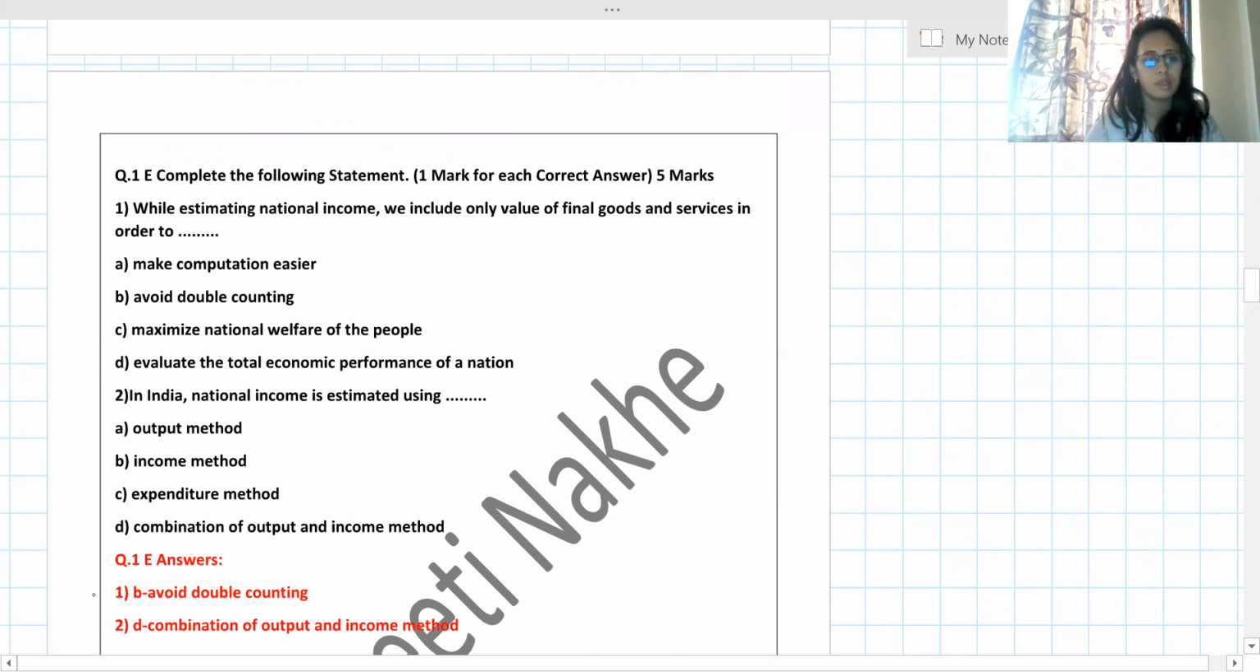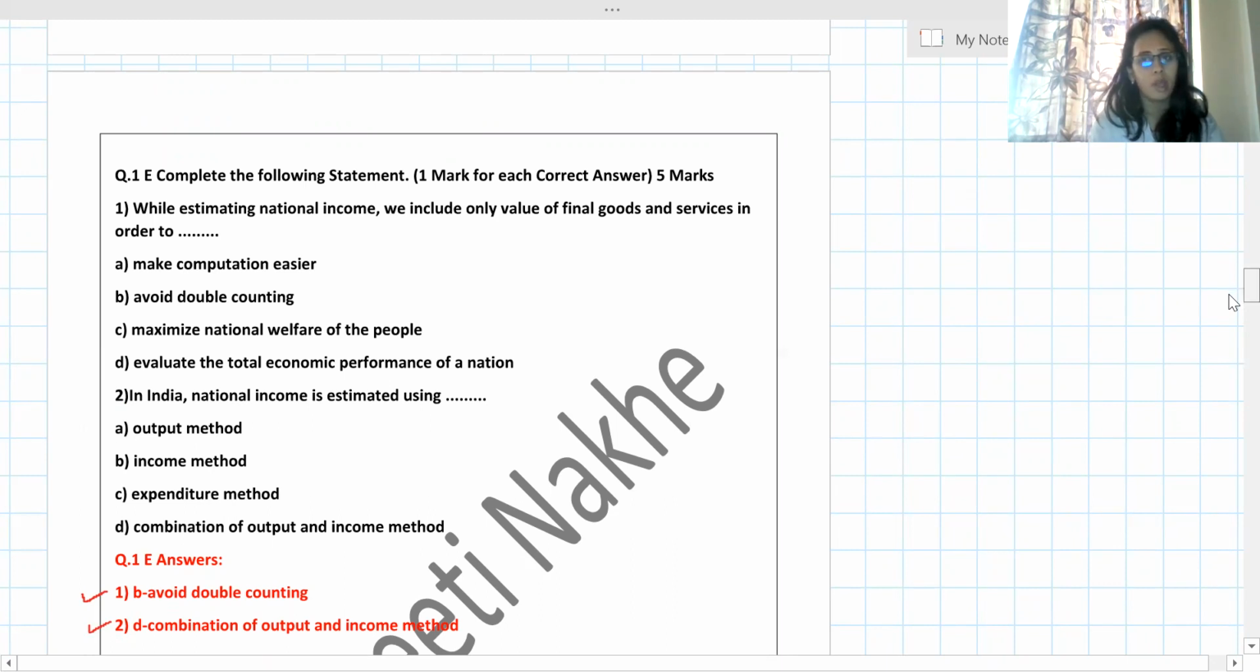I have not written the question in the question number 1E. I have the answer sheet. I have directly written first B, the answer, avoid double counting. Second, in India, national income is estimated using, see, this combination of output and income method is the answer. So I have written 2D, combination. No need to write the question again and again. I'm telling you how to present it.